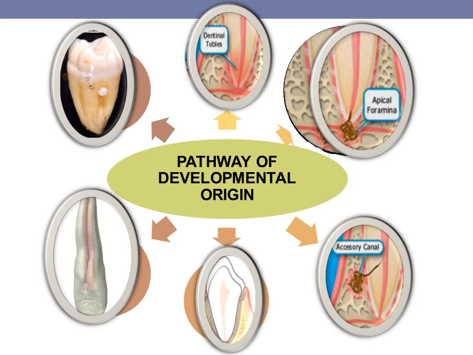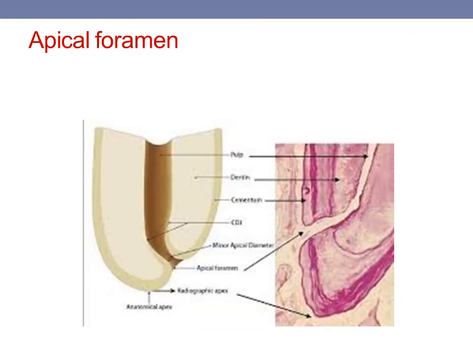Now there are various pathways of communication between the pulpal tissue and the periodontal tissue. First are the pathways of developmental origin, which are naturally present in between the two structures. First among that is the apical foramen. It is the principal route of communication between the pulp and the periodontium. Now the blood supply present between the two tissues is via the apical foramen.